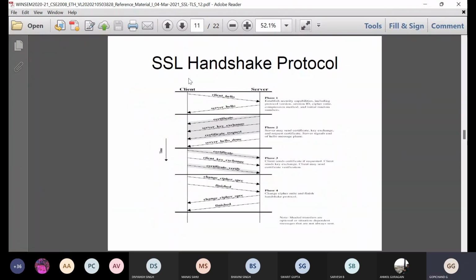See here, all the operations between the client and server are shown here in the SSL handshake protocol. Here, the client is sending a hello message to the server, and the server is sending a reply hello message to the client. So whatever request was sent by the client, the response is generated by the server. So within the specified time, the client will be sending the request, and within the specified time gap, the response will be generated by the server.